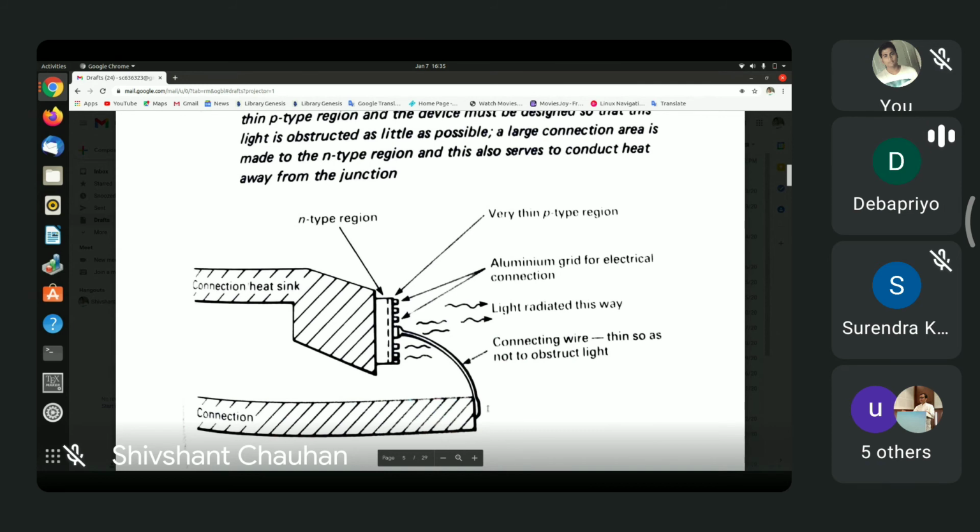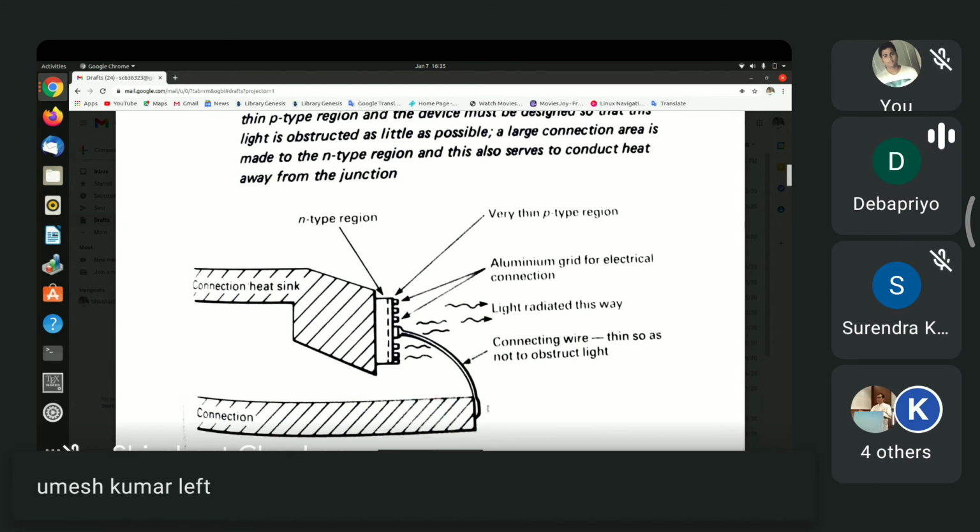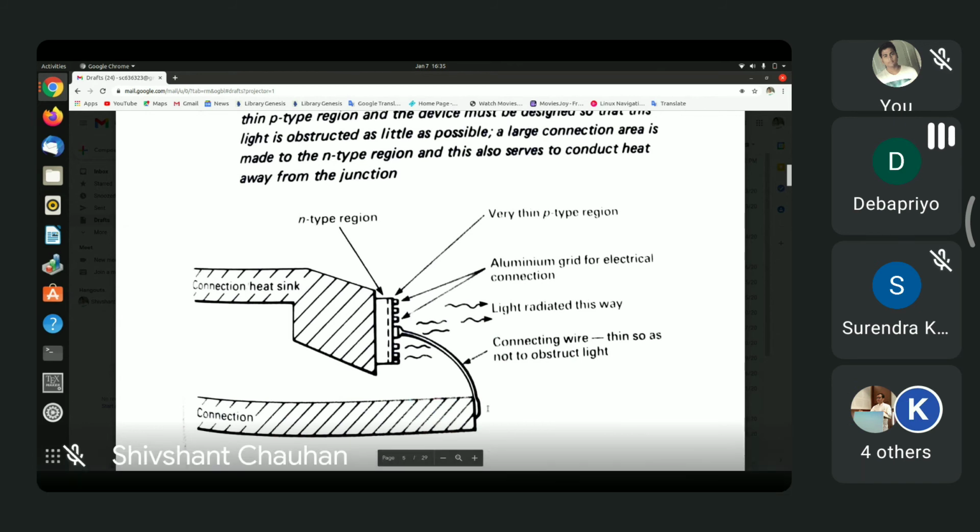So it is between the layer on which aluminium studs are made, and the N-type region is the P-type region, a very thin region which is just to the right of the dashed line. And then the p-type region is connected to the battery via this connecting wire, very thin, so as not to obstruct light.